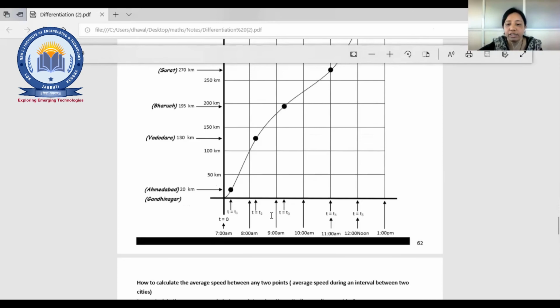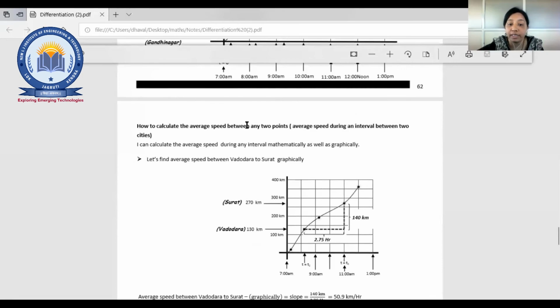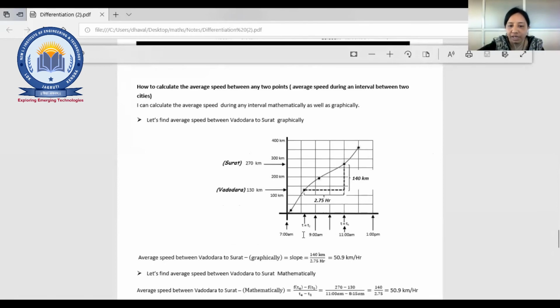Now the question is, how to calculate the average speed between any two points. Average speed means you are finding the slope, nothing else, right? The average speed between any two cities or an interval. So what happened graphically? You can see that at t equal to t1 we have covered 130 kilometers, and it is y2 minus y1 upon x2 minus x1, correct.